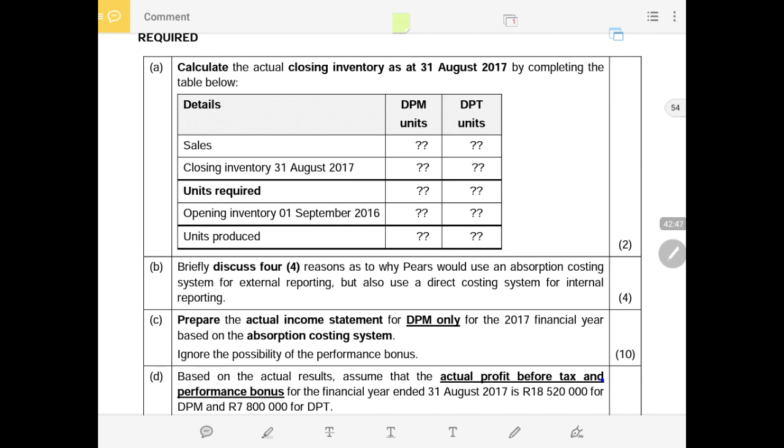Then the second reason why they're using absorption is that the absorption costing system helps us in making useful decisions regarding the financial statements. Remember, when I am an investor and I want to invest in a company, I want to make a useful decision. So financial statements should include all the costs, and absorption costing includes the fixed cost in the calculation of the cost of the product.